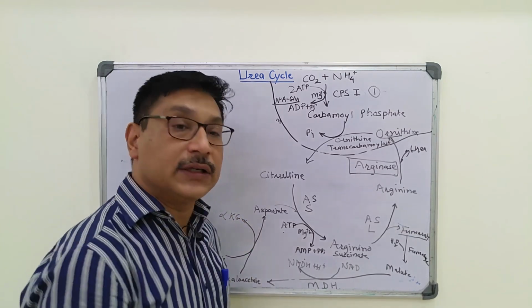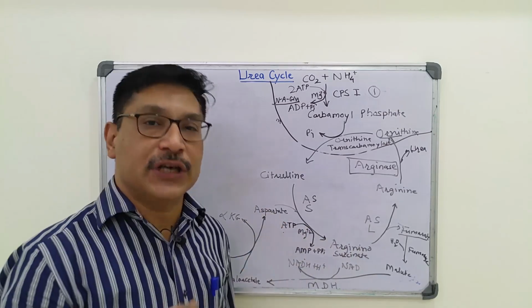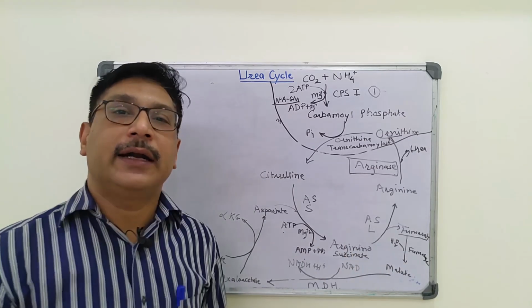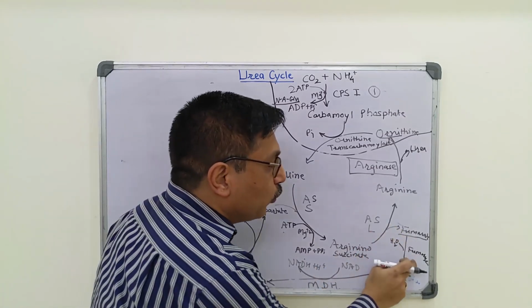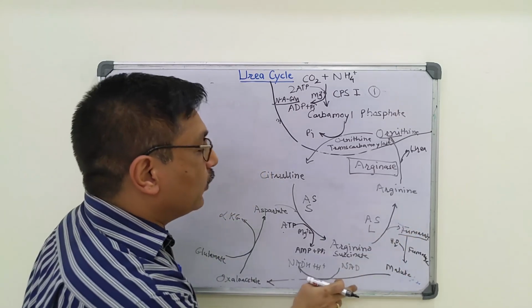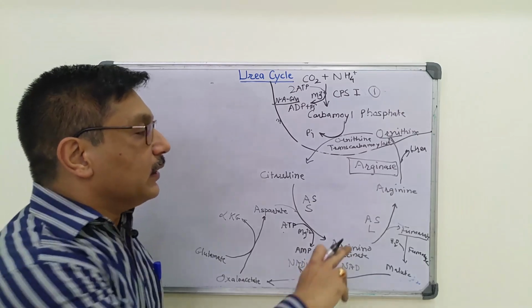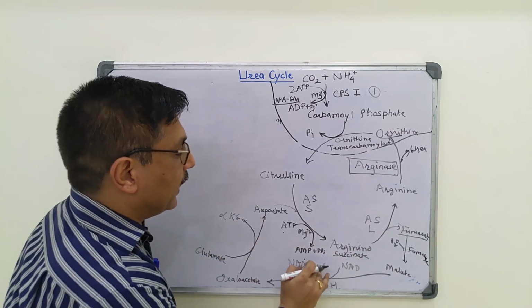This part of the reaction is called the argininosuccinate aspartate shunt. These reactions are taking place in the cytosol. This is cytosolic fumarase and this is cytosolic malate dehydrogenase. With this shunt, there is formation of NADH and H plus.